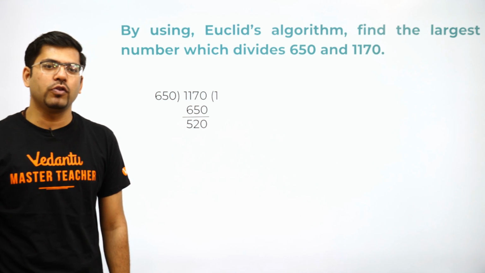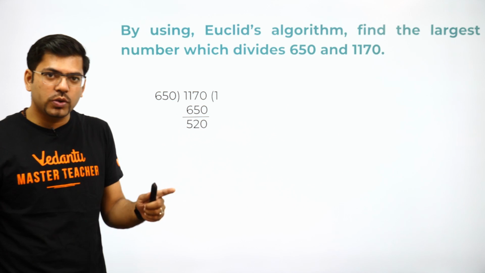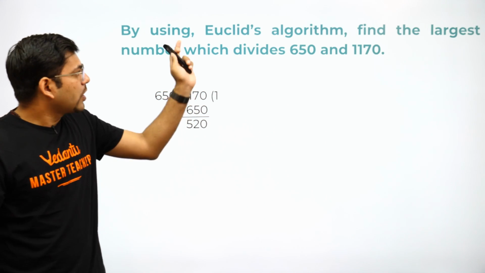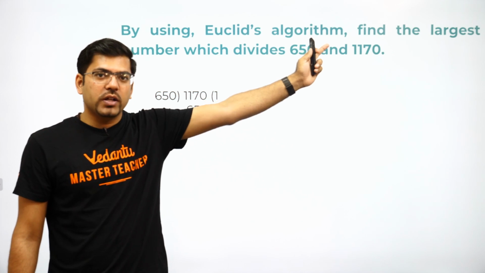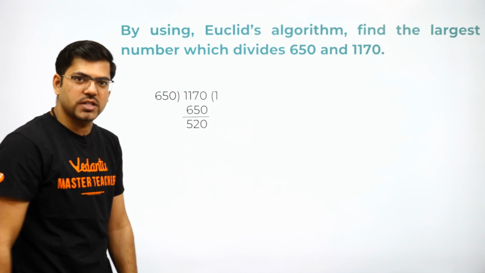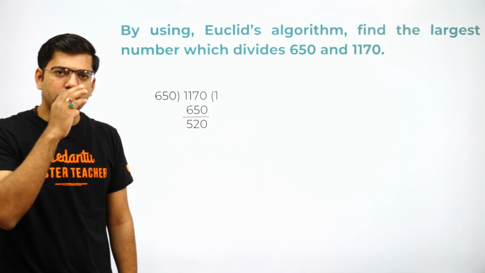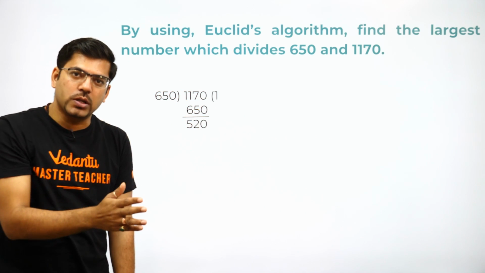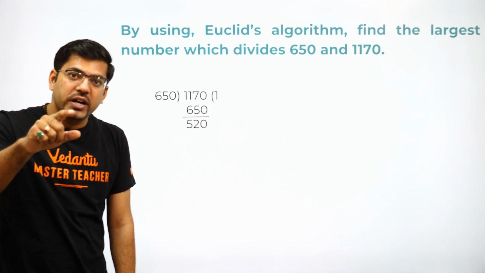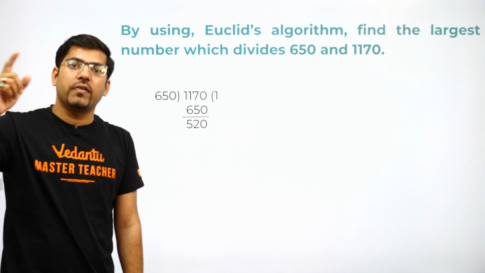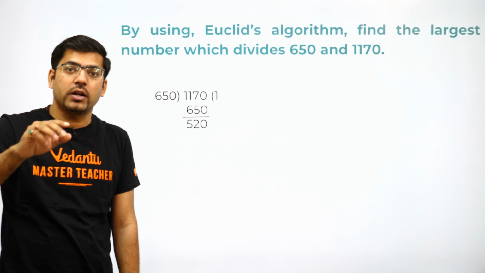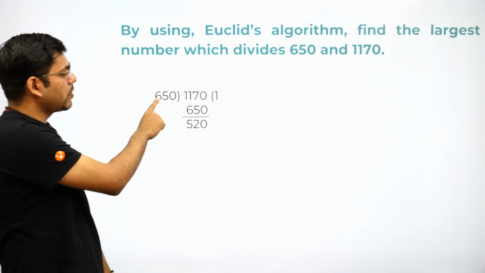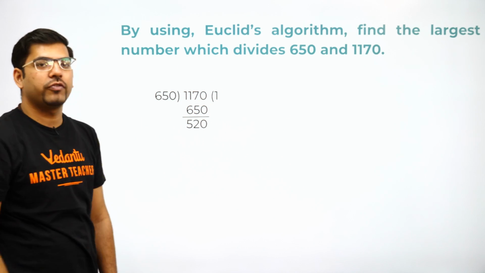So the first step, if you are going through the long division method, you will be writing this. And if the question says Euclid's algorithm, then surely you should go with the long division method. Now let me tell you, these steps I am showing you, you can do in the rough also. But writing the Euclid division algorithm, dividend is equal to divisor into quotient plus remainder, is important. Here you will write 1170 is equal to 650 into 1 plus 520.